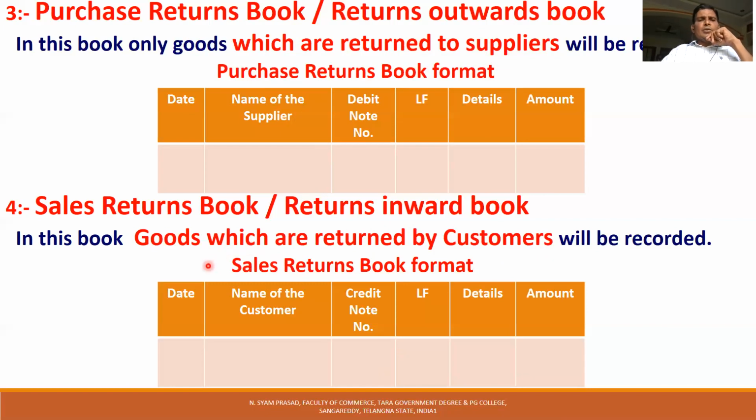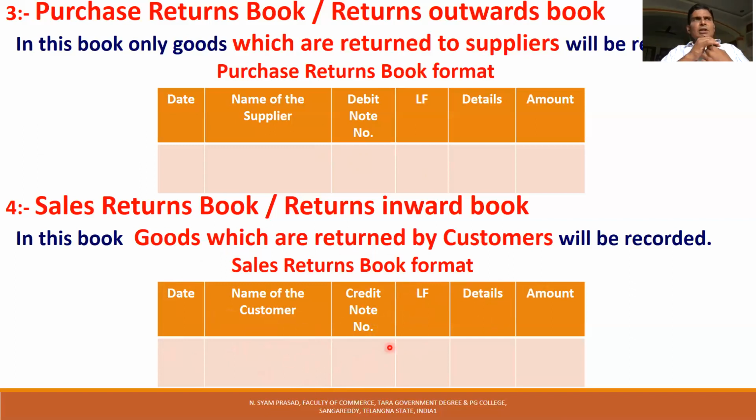So the sales returns book: the goods which are sold to customers, if they are returned by the customers because they are defective, because they are not good, are entered in the sales returns book. The format is 6-column: date on which the customer returned the goods, name of the customer who returned the goods, credit note number. Whenever we sell goods, you know very well, first we debit the customer account to sales.